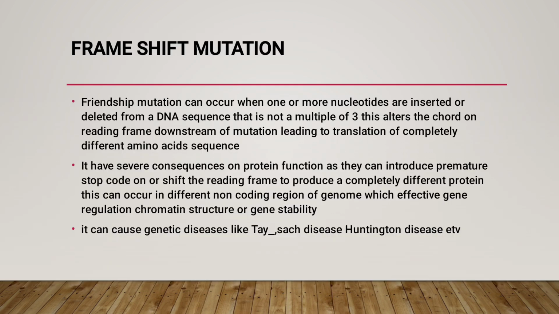Then the second type of point mutation is frameshift mutation. Frameshift mutation occurs when one or more nucleotides are inserted or deleted from a DNA sequence in a number that is not a multiple of 3.